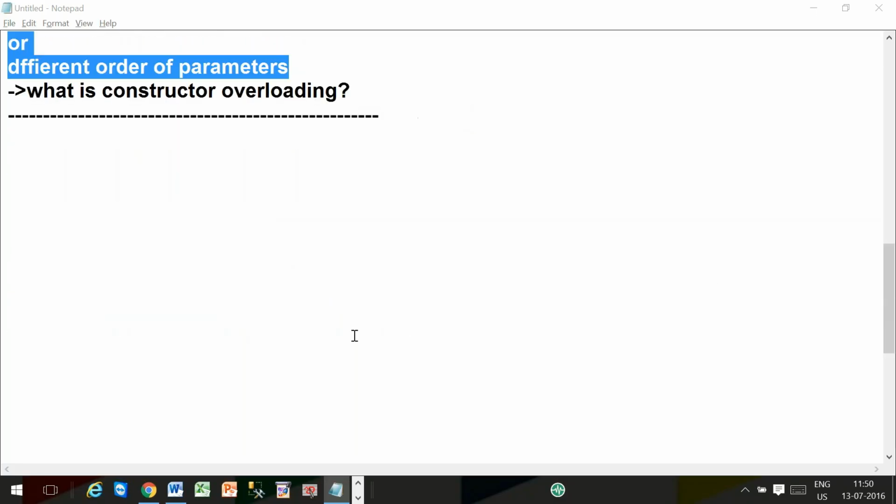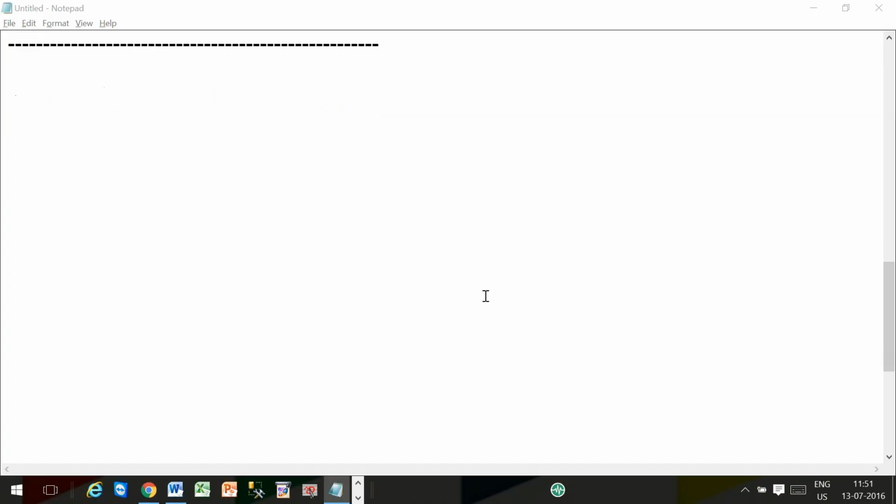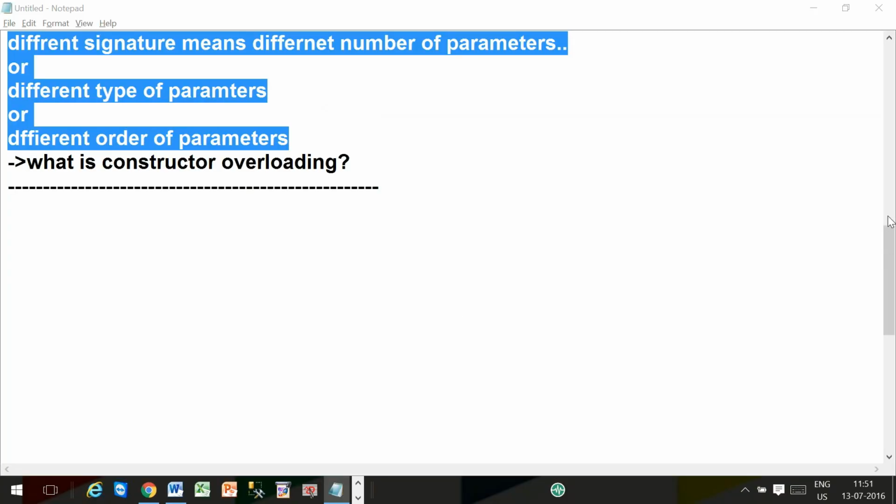Okay, so the final statement I am giving you: defining multiple constructors within a single class with a different signature is called constructor overloading. Different signature means either a different number of parameters, or a different type of parameters, or a different order of parameters. Okay, so that is the story about constructor overloading. Come back to our discussion, we'll see that concept.